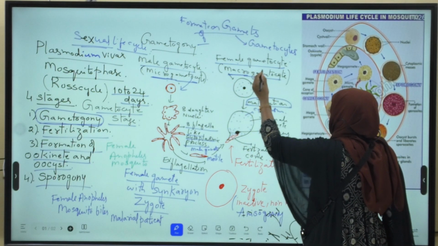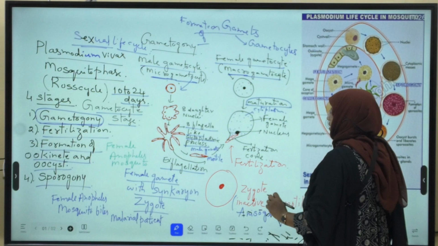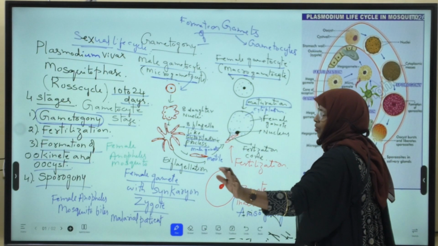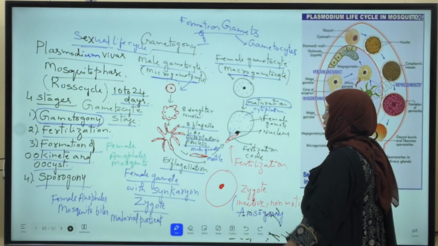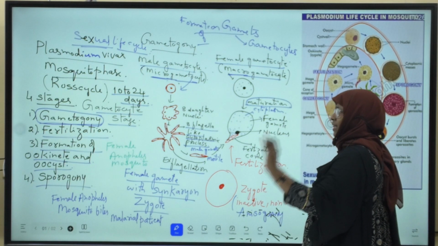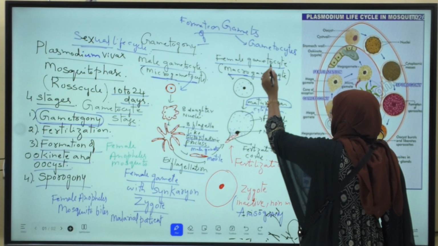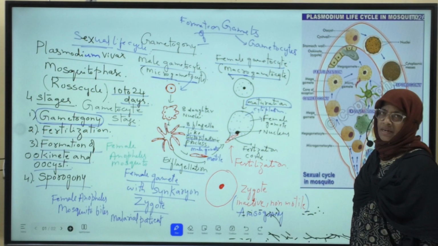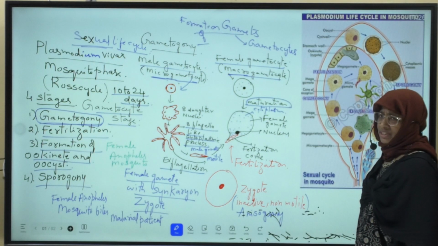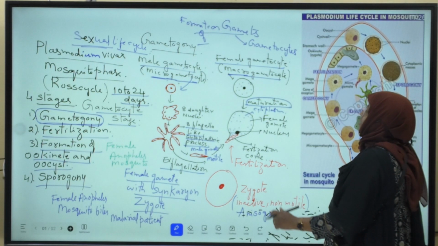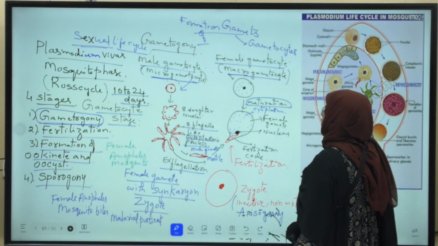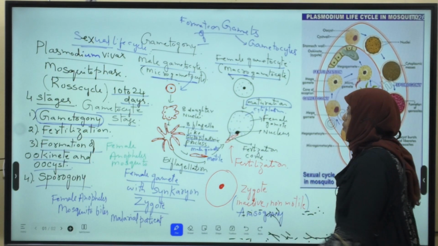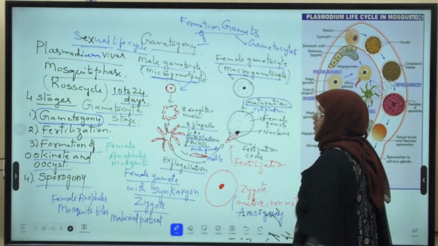During the formation of the female gamete, there is no nuclear division and no cytoplasmic division. Certain changes take place in the female gametocyte, called maturation changes. In maturation changes, the nucleus which is present at the center moves towards the periphery.